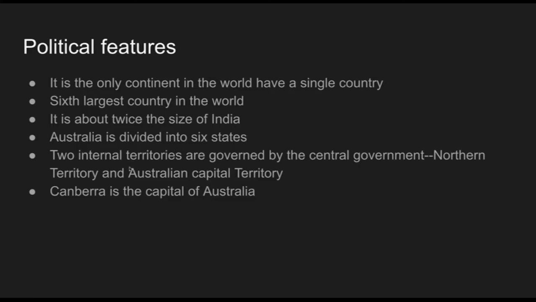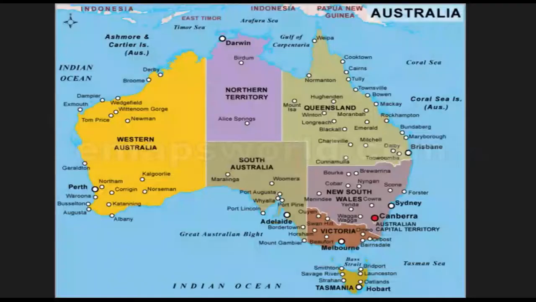Australia is divided into 6 states. Which are the 6 states? New South Wales, Victoria, South Australia, Queensland, Tasmania, and Western Australia. These are the 6 states in Australia. First one, New South Wales. In this map we can see this is one state, New South Wales. The next one, Victoria. Yes, this is Victoria. And South Australia. This is South Australia.